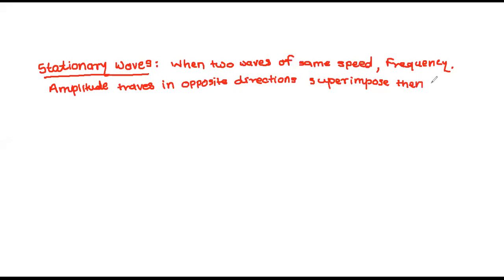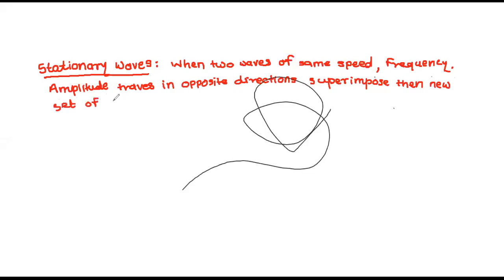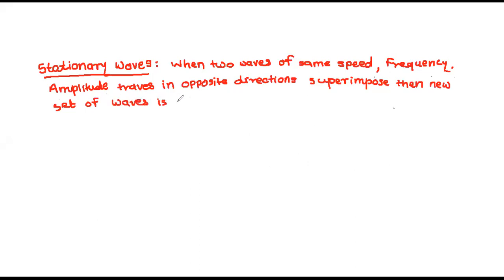Or you can say a new set of waves is formed, called stationary waves.